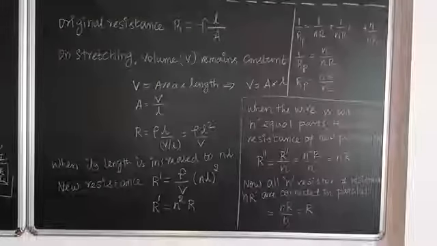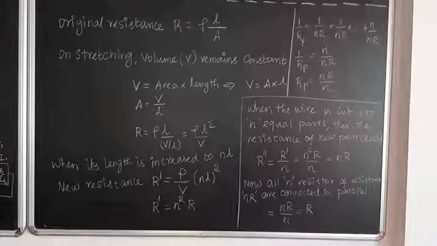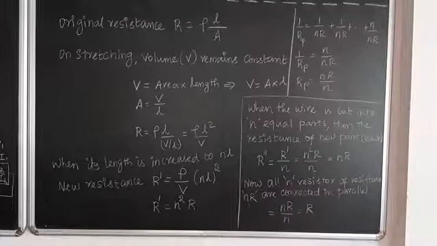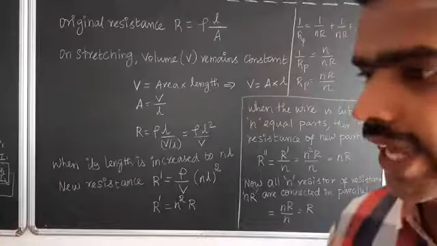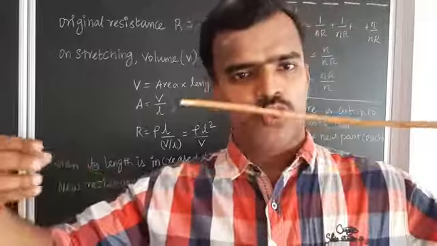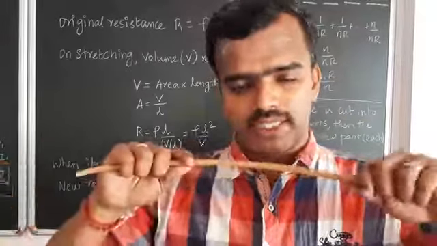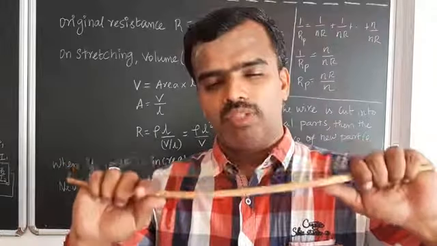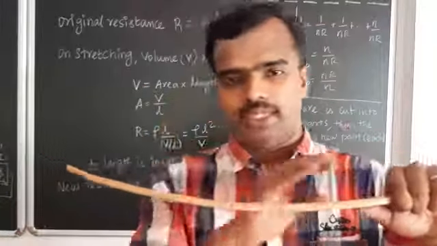Right. So there is one wire, and that wire is going to be stretched to n times. If it is stretched to n times, then it will have a new resistance. Afterwards it is cut into equal parts.